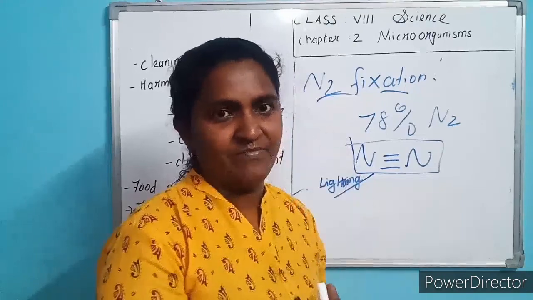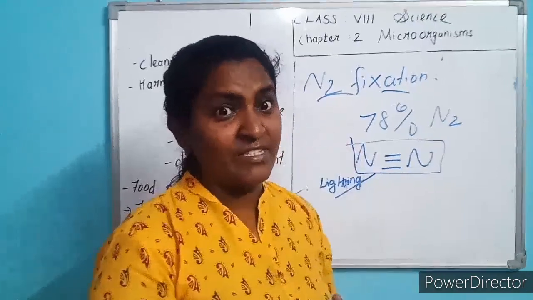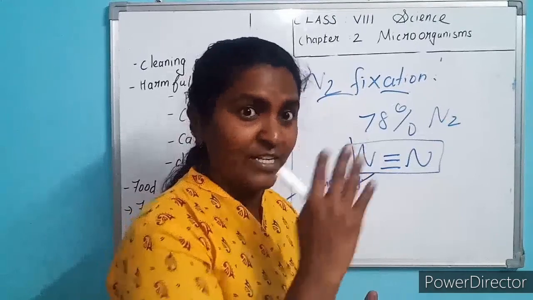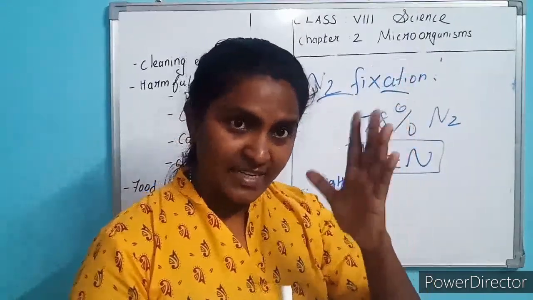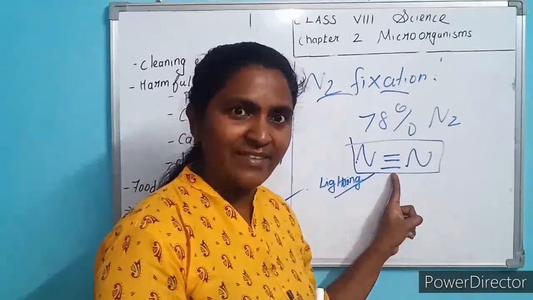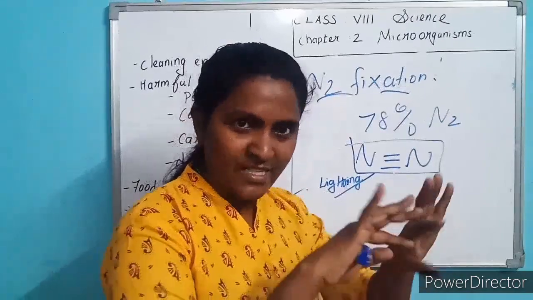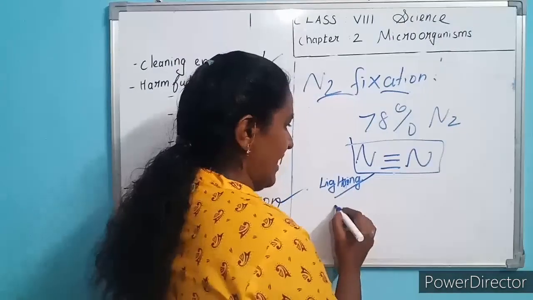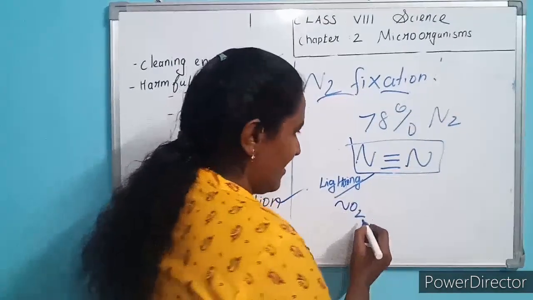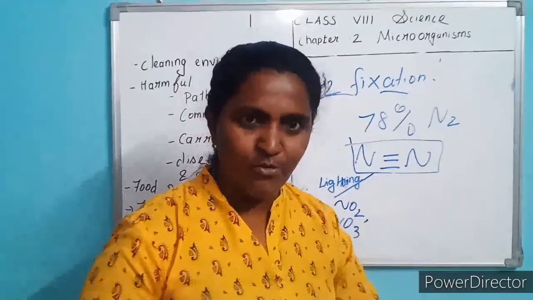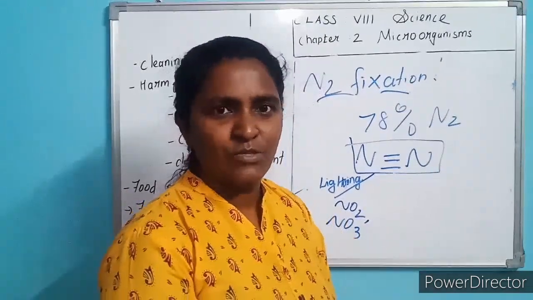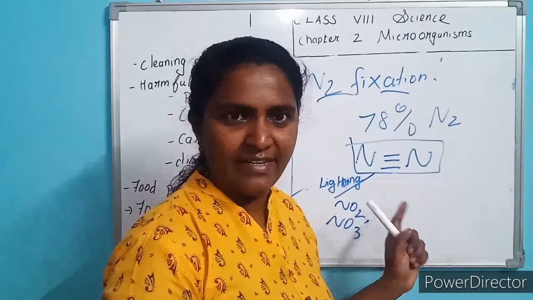High electricity provides much heat. One lightning only provides much heat. When the lightning comes, that energy is used to break this bond. So nitrogen is broken and changed to a nitrite or nitrate compound, and it goes to the soil. So one way we are breaking is with the help of lightning.